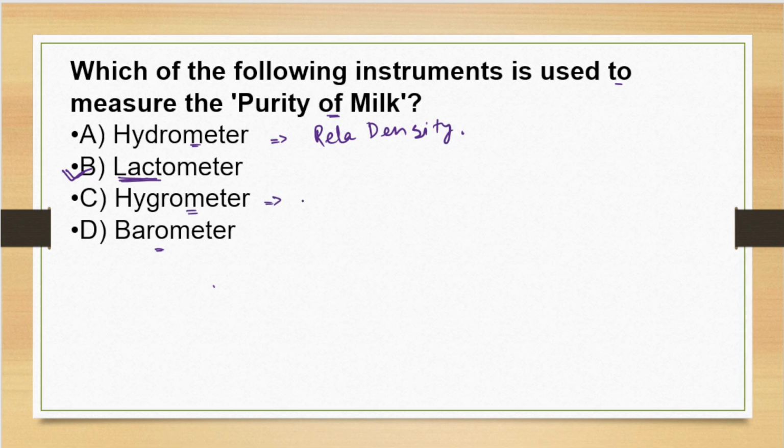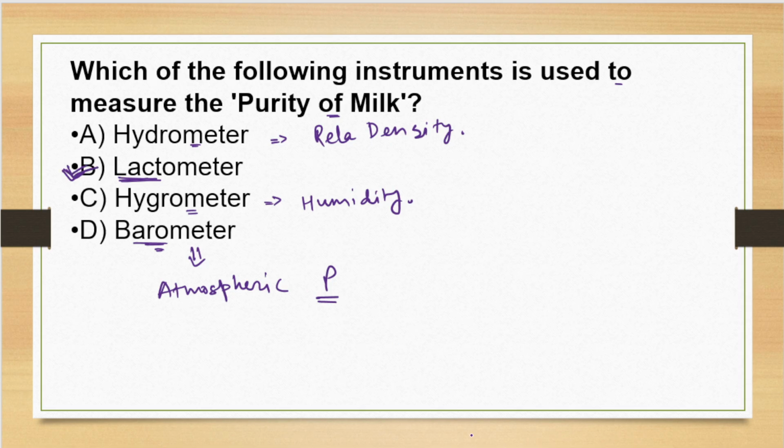And a barometer is used to measure atmospheric pressure, often used for weather forecasting, right? So the correct answer of the question is option B.